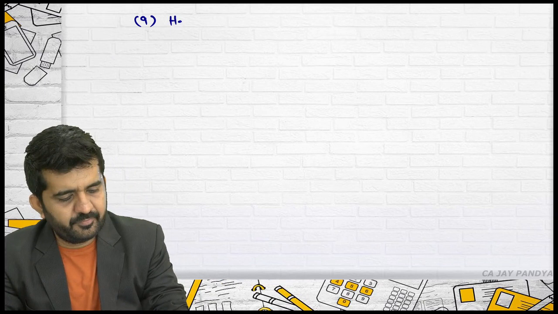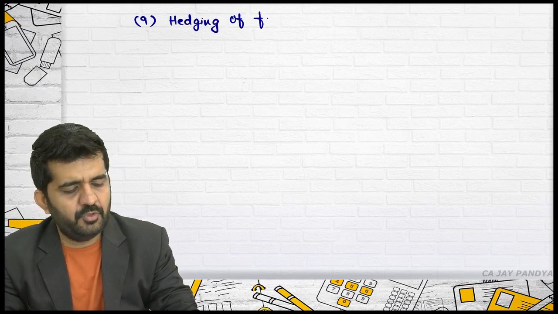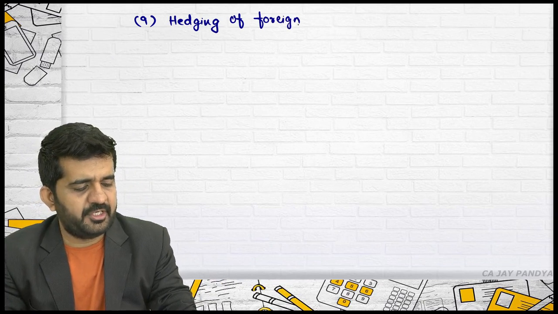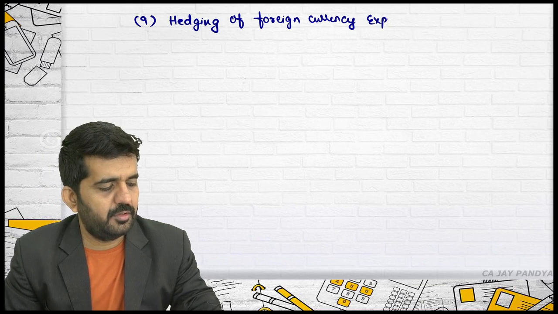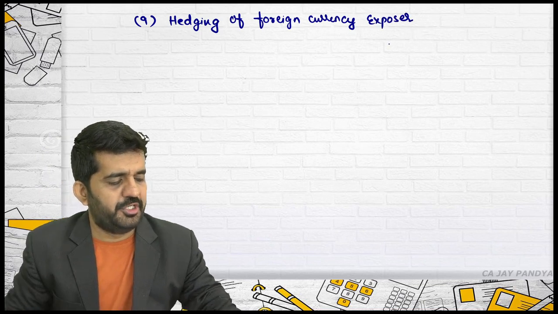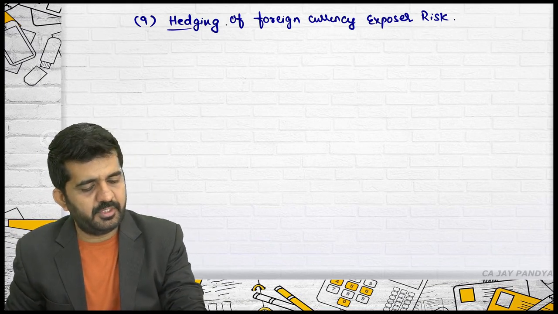9. This is nothing but hedging of foreign currency exposure risk.